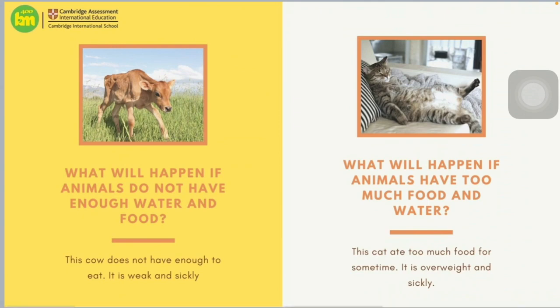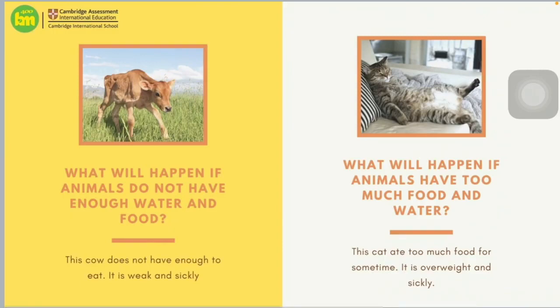Well, first I'm gonna talk about the cow in here. This cow doesn't have enough food to eat, so it can be weak and sick. Maybe the cow cannot find enough water, so that's what will happen to the cow. How poor the cow is.